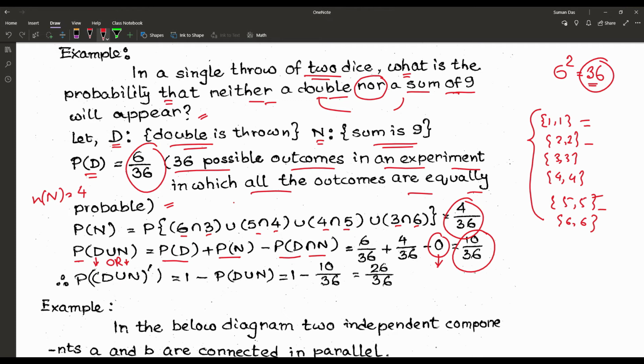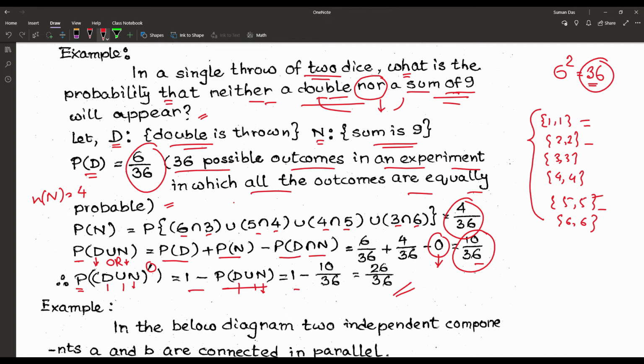But that is not the question. The question is double nor a sum of 9. So that means the complement. So the probability of neither double nor 9 is 1 minus the probability of double or 9, which is equal to 1 minus 10 by 36, or 26 by 36. That is the answer.